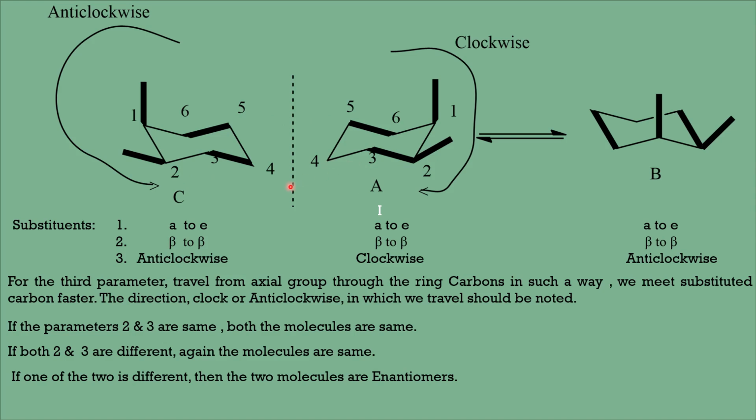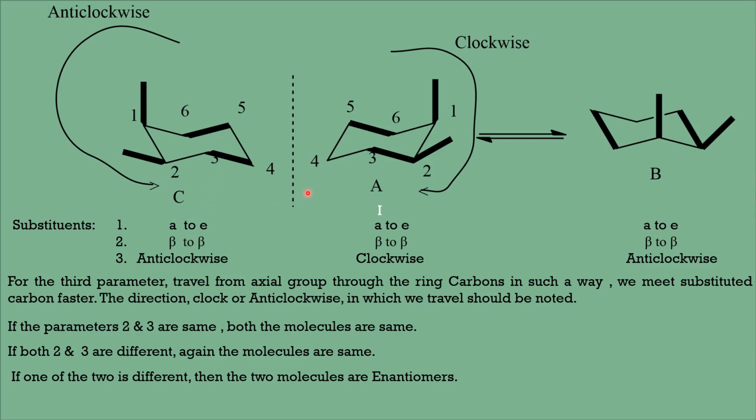To understand the stereochemical relationship, we shall try to have a shortcut. First of all, we shall fix an order to travel from one substituent to another substituent. Now I am fixing an order that is axial to equatorial. I am going to move from this axial substituent to equatorial substituent. Therefore, the order I have taken for this molecule is axial A to equatorial E.